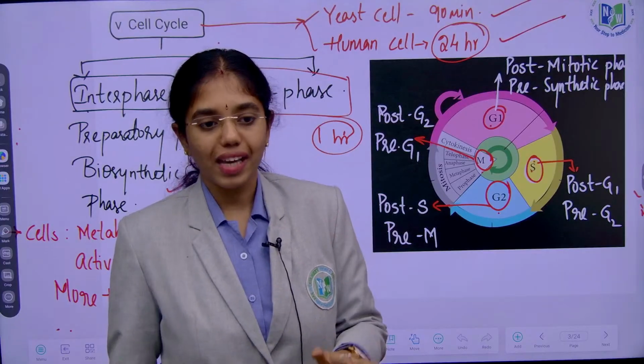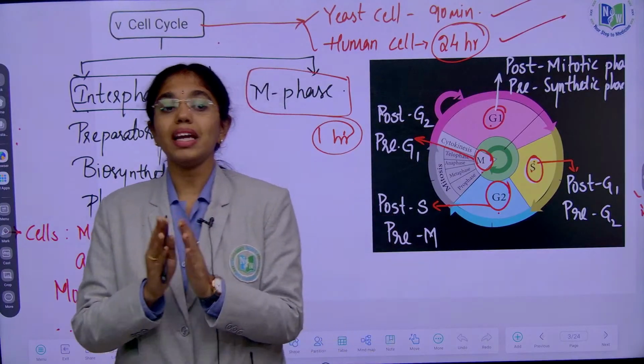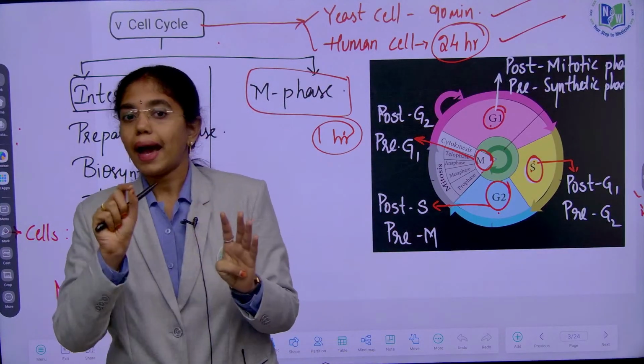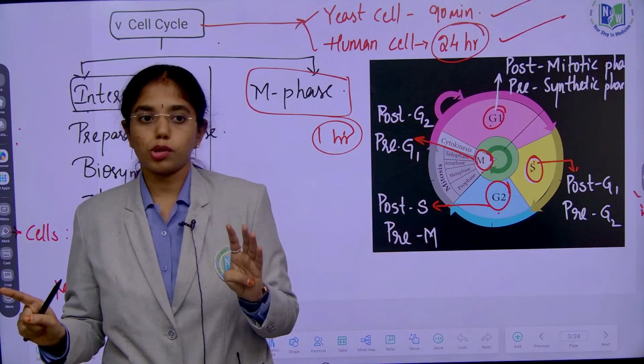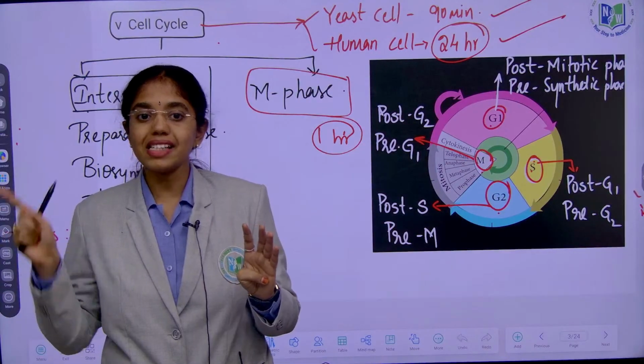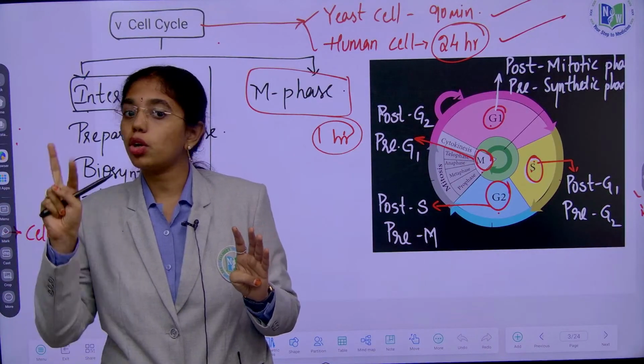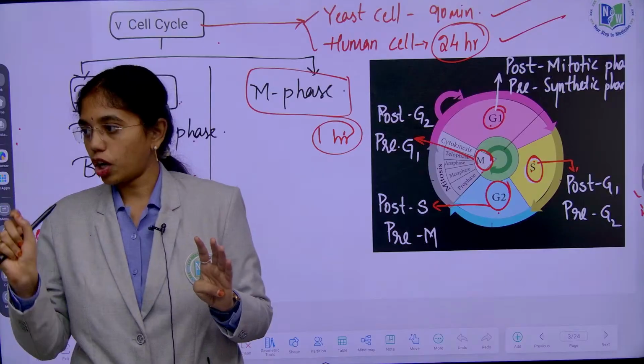So in S phase, inside the nucleus what is happening? DNA replication. A hypothetical statement: only DNA replicates but not the chromosome. Chromosome number remains the same. On that concept you got 2 PYQs.